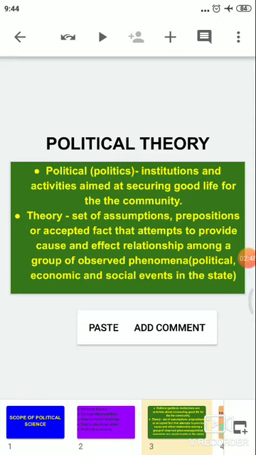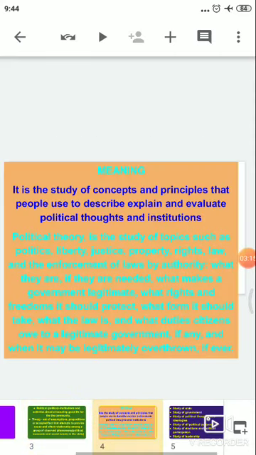Observed phenomena means all the political, economic and social events which take place in the state. So it tries to give a cause and effect relationship between all the events which are taking place within the state, be it economic, social, or political. So political theory has been taken from two words, politics and theory. So basically, what is political theory? It is the study of concepts and principles that people use to describe, explain and evaluate political thoughts and institutions.